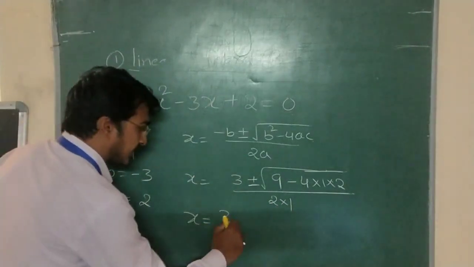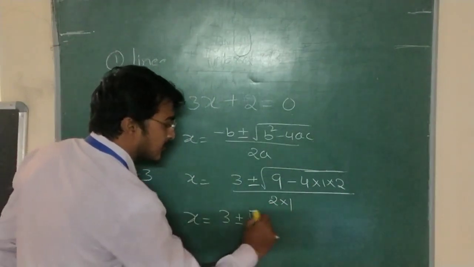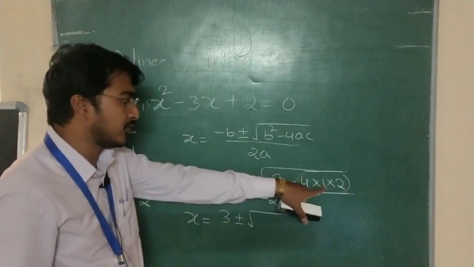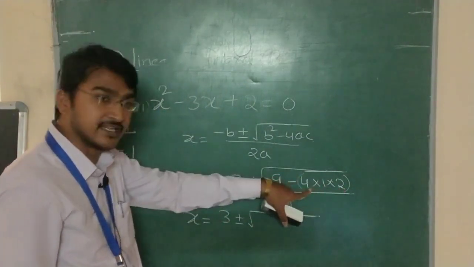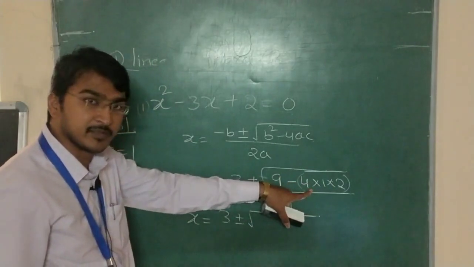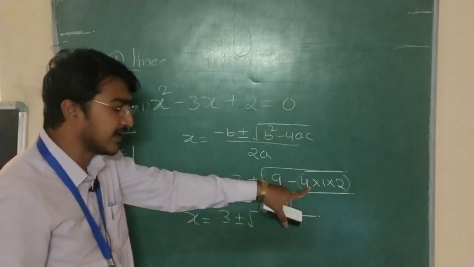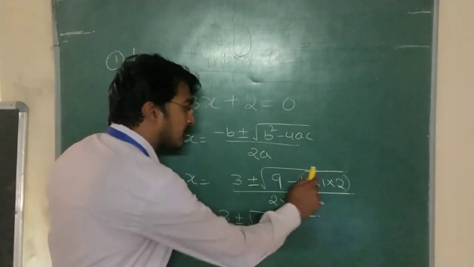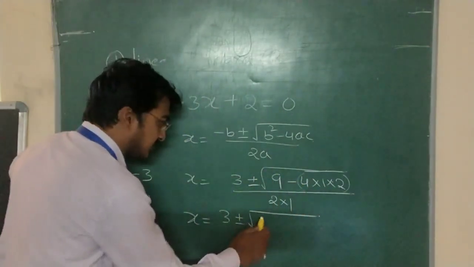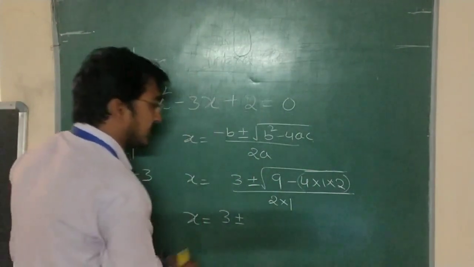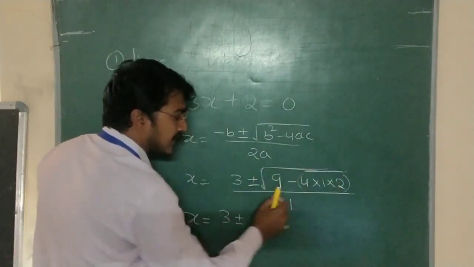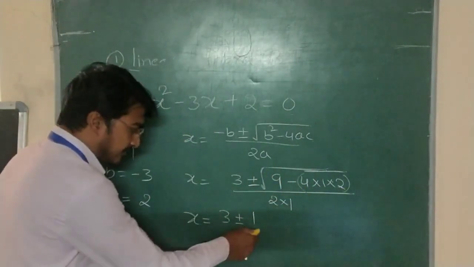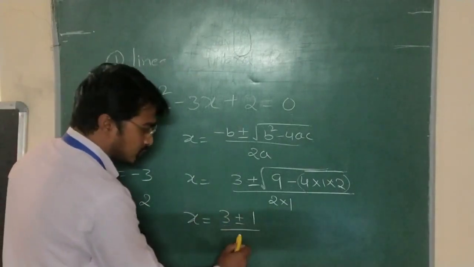So then x is equals to 3 plus or minus root over 9, and what is the value of this? 4 into 1 into 2, that is 8. 9 minus 8 will come here. 9 minus 8 is what? 1. So root over 1, how much? 1 only. So I'll take it directly here. The total value of root over 9 minus 4 into 1 into 2 gives 1, divided by 2.